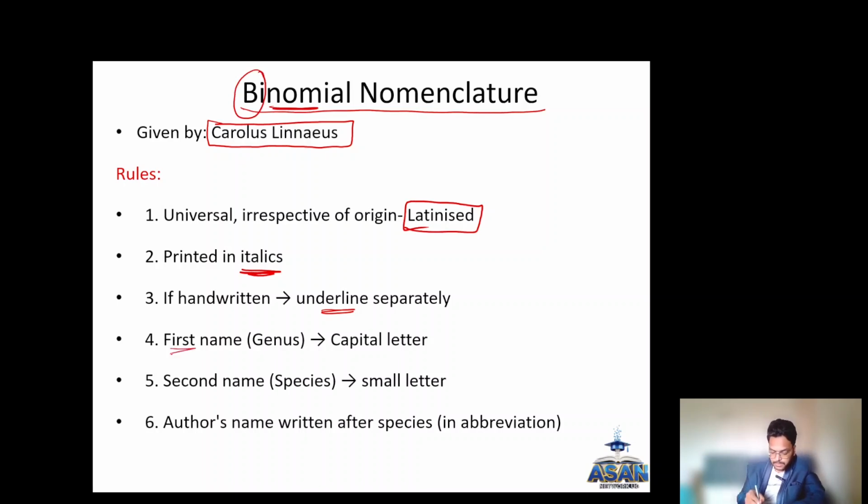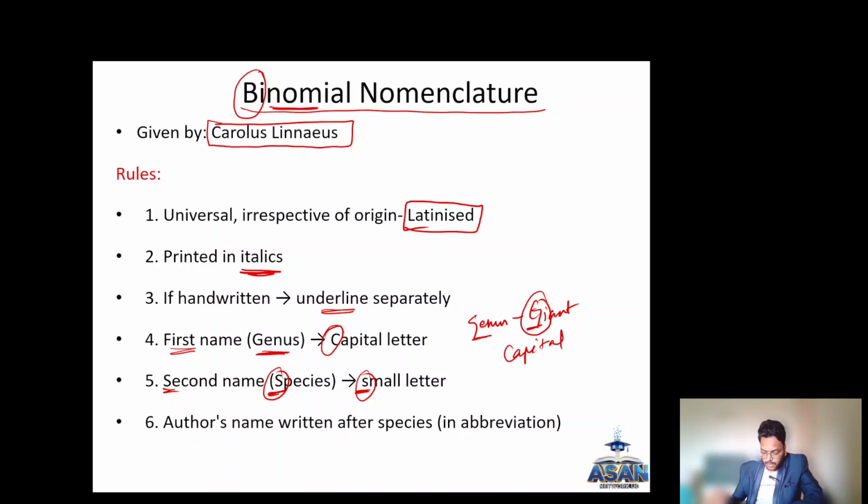The first name is the genus name and it should be capital. Genus stands for giant, so it will be capitalized. The second name is called the species. Species is small, so it will start with a small letter. If the author wants to include his name in the organism's name, then the author's name will be written after the species in abbreviation.